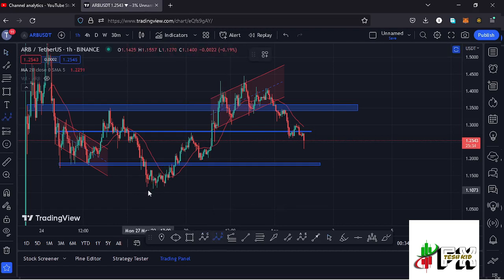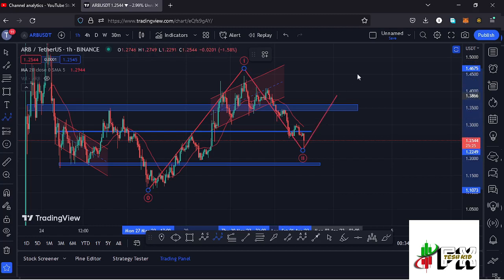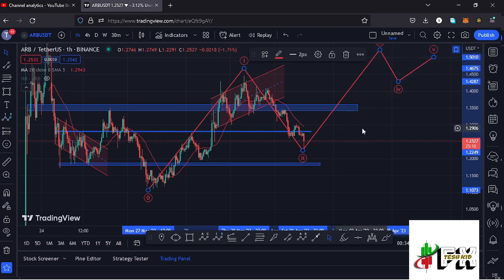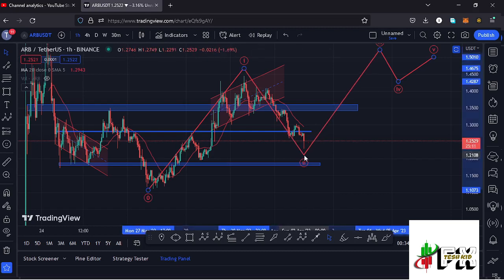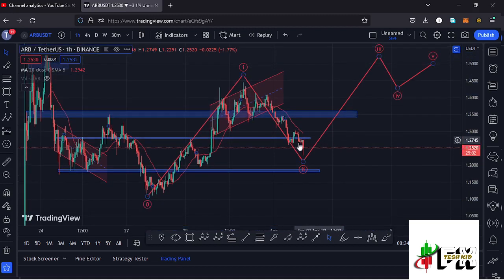So we can term this whole structure as a wave 1, and whatever we are seeing at the moment is a corrective structure to the lower side in the formation of this wave 2 before we can expect a wave 3, then expect a wave 4 before we can continue gearing up in the formation of that wave 5 to the upper side. And since we are in the formation of this wave 2, we can use the Fibonacci's to get a minimum retracement area that Arbitrum needs to continue holding for us to still say that whatever we are seeing is a corrective structure to the lower side in the formation of this wave 2.